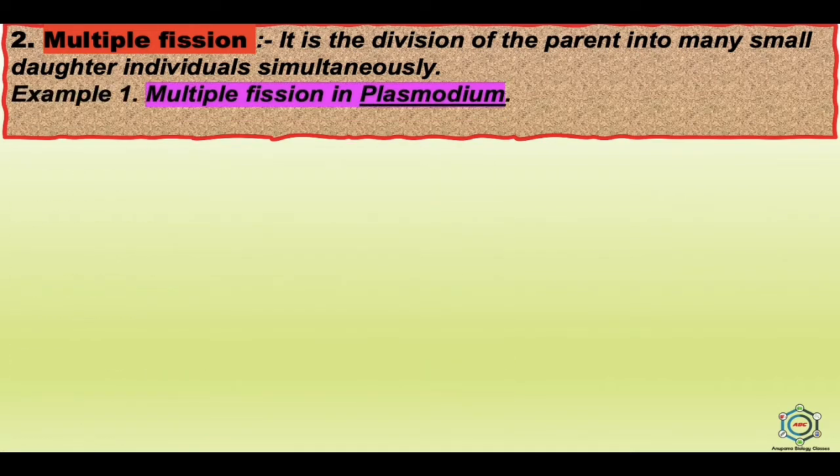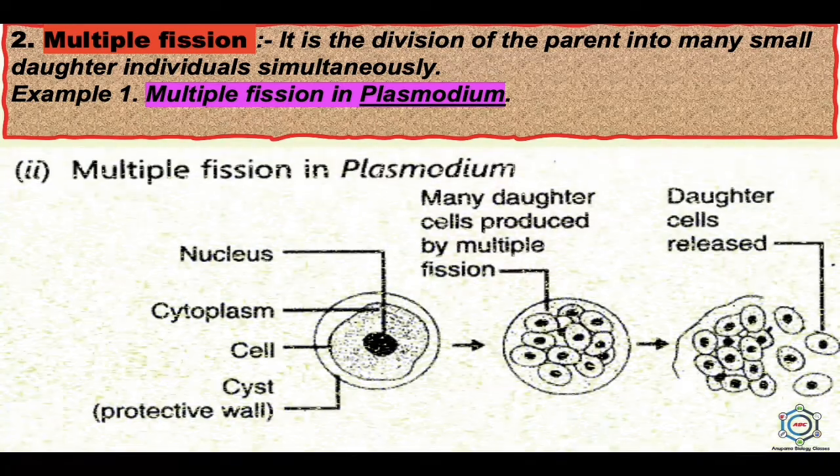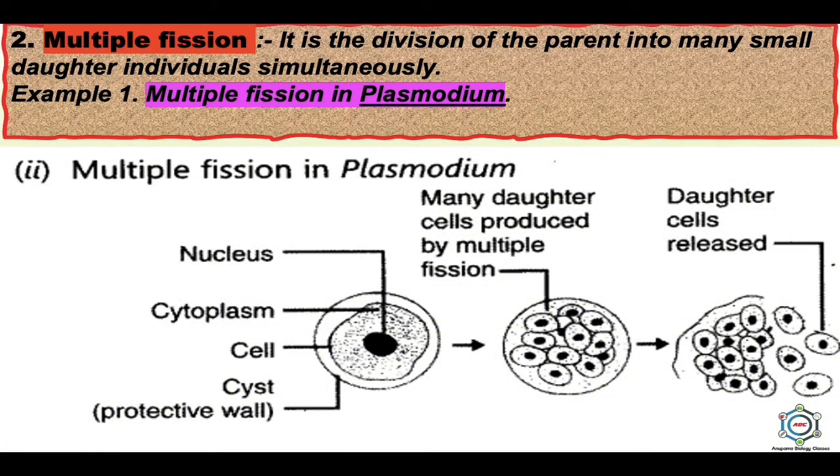And here are the examples. The first one is the case of Plasmodium. In the picture you can see Plasmodium, a malarial parasite, which shows multiple fission. Here the active adult is also known as zygont, as well as the encysted zygote known as sporont. And the process is known as schizogony in the active adult and sporogony in the zygote. And here, after the formation of daughter cells, they are known as merozoites and sporozoites respectively.